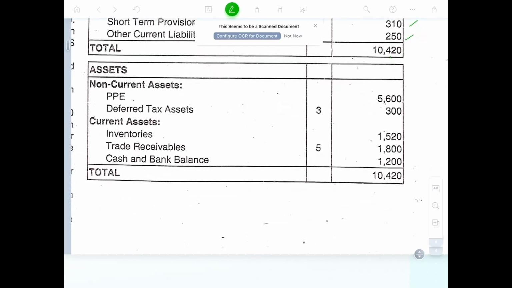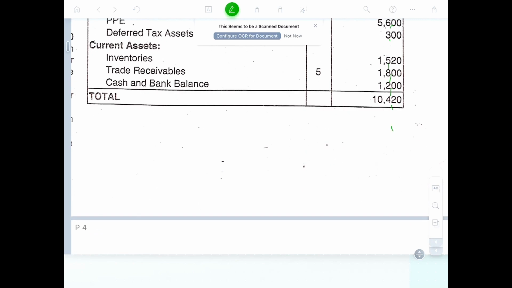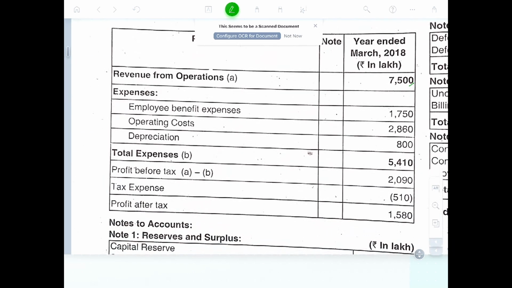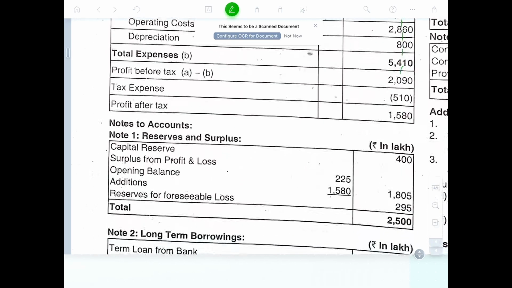Current liability plant 56 crores. Deferred tax asset 3 crores. Inventory 15 crores 20 lakhs. Trade receivable 18 crores. Cash and cash equivalent 12 crores. So 104 20. Okay. Statement of profit and loss account: revenue 75 crores, employee benefit 17 crores 15 lakhs, operation cost 28 crores 60 lakhs, depreciation 8 crores, total expense 54, profit and loss, tax expenses minus, okay.